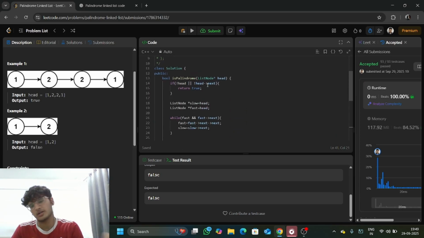As we can see, we used the two pointer approach, then we reversed the second half, and then we checked if the first half is equal to the reversed half. If it's equal then we return true, and if it's not we simply return false.